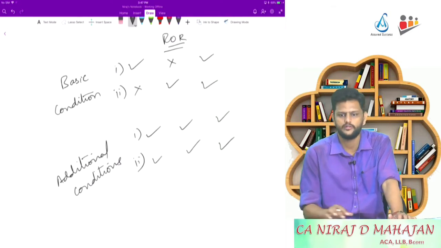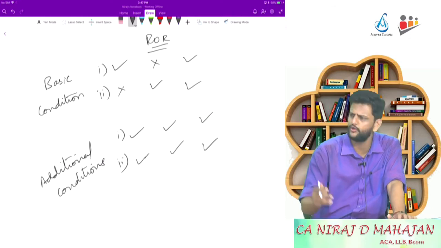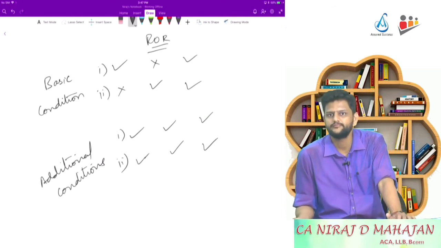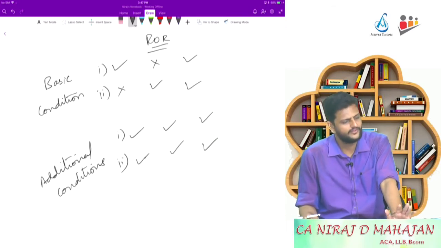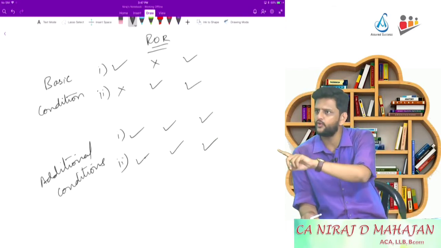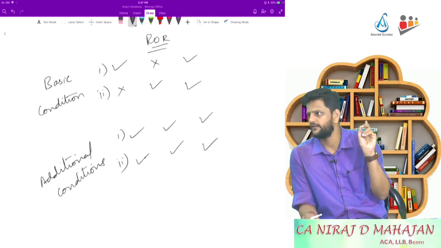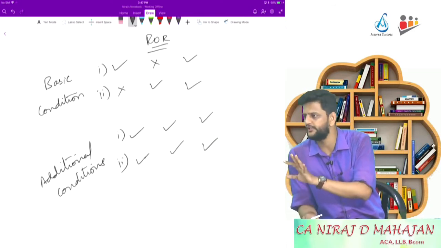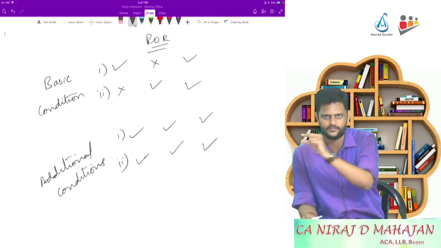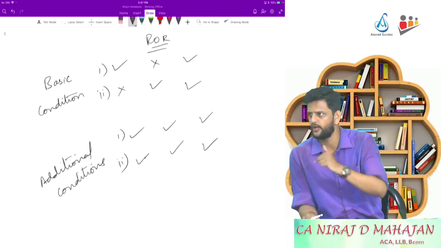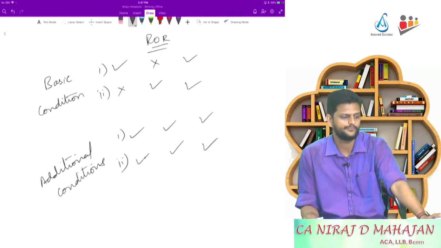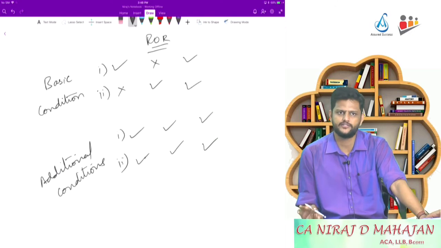Understood? In this situation, are you following what is happening? It's okay. Have you understood there are three categories: ROR, RNOR and NR. For an individual to be categorized as ROR, I have again given you a condition. Check below ROR. What does it say? Repeat after me: must satisfy at least one of the basic conditions. Pay attention.